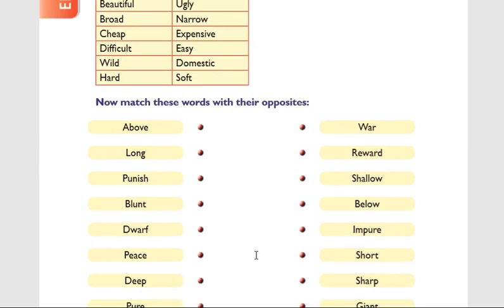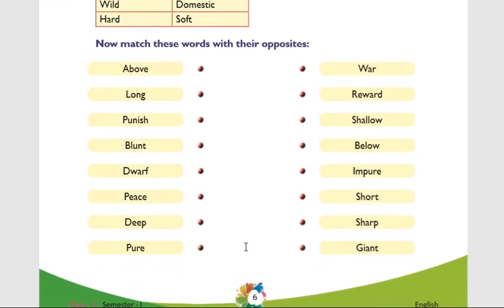Now you have to match it. Okay, so what is the opposite of above? Find out here. Above. Yes, very good. Opposite of above is below. Good. Next word, long. What is the opposite word of long, or antonym of the word?